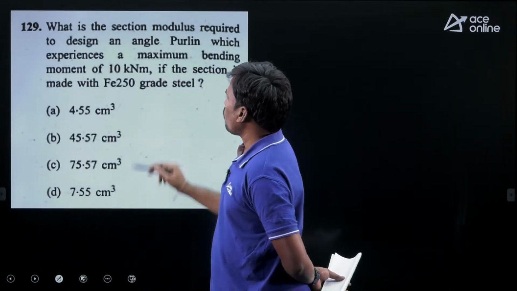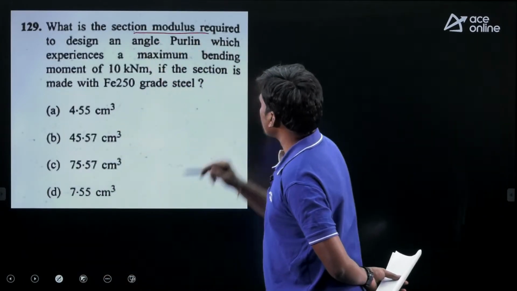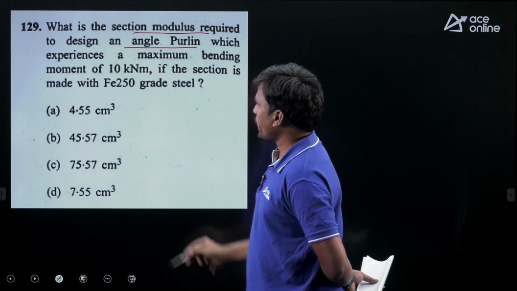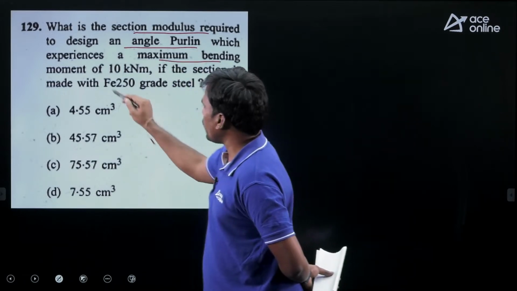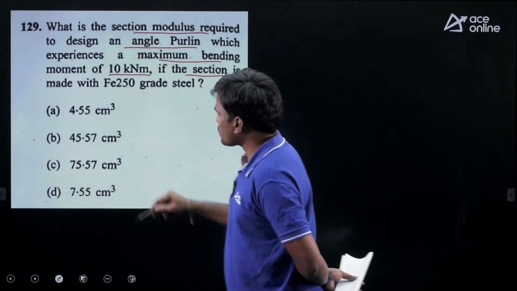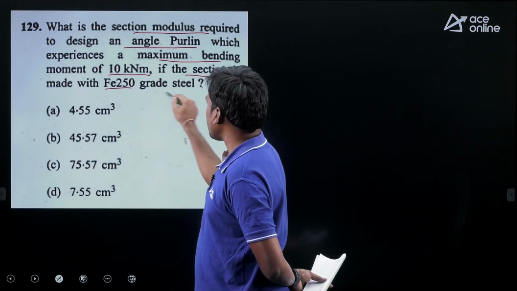Next question. What is the section modulus required to design an angle purlin which experiences a maximum bending moment of 10 kilonewton meter, if the section is made with Fe 250 grade steel?